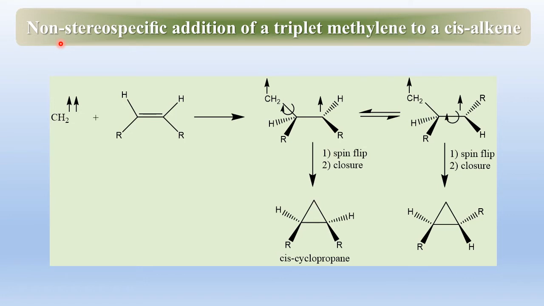Here once again the mechanism for non-stereospecific addition of a triplet methylene to a cis alkene is given. Here is a cis alkene, here is a triplet carbene. It has two possibilities. When this bond is rotated, the product is cis. And when this carbon-carbon bond is rotated, the product is trans. Thus, cis alkene produces cis and trans cyclopropane.